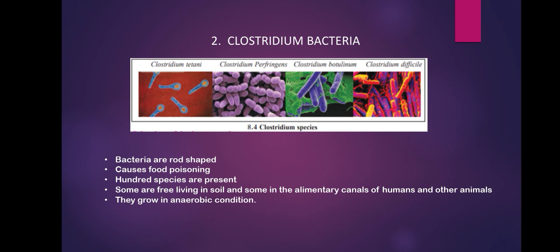Hundreds of different species of this bacteria are present. Some live in the soil, whereas some live in the alimentary canal of we human beings and also some other animals. So they also, in an attempt to get nutrition, ferment that spoiled cooked food. And what happens in it is that the microorganisms form very poisonous chemicals.